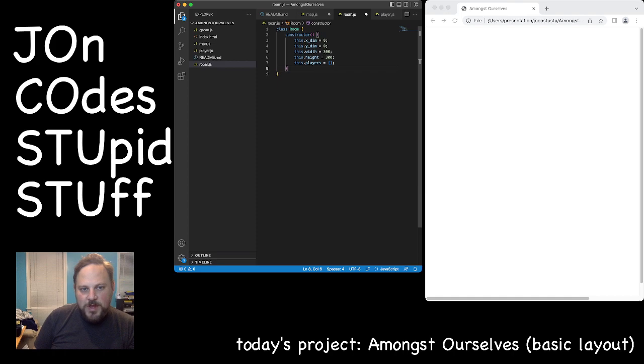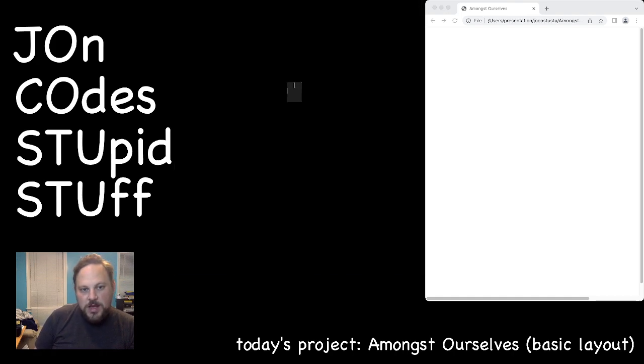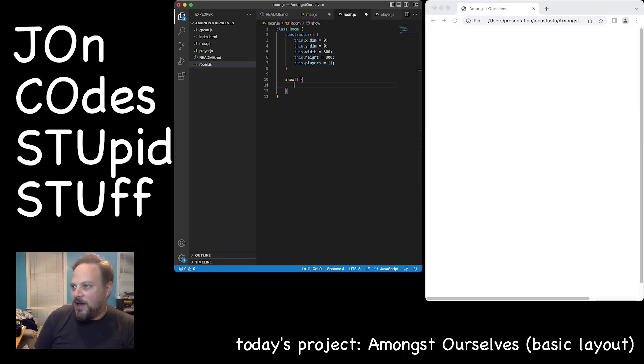All right. So let's put a show method in the room. I'm just googling how to draw a square. HTML5 rectangle, draw a canvas. Okay, super easy. We're just going to say context dot begin path.